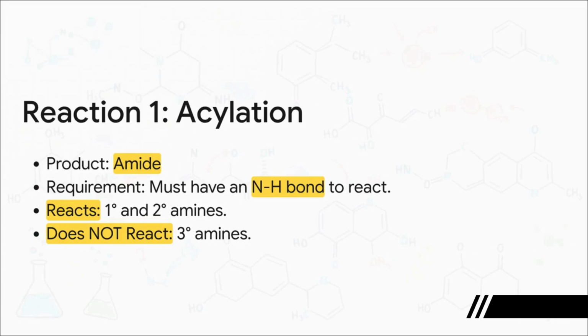Now, the key thing to remember, the only thing really, is that for this reaction to work, the amine must have a hydrogen atom attached to its nitrogen. That's the non-negotiable rule. So primary and secondary amines, they've both got at least one NH bond, so they react just fine. But what about tertiary amines? No hydrogen on the nitrogen, so they completely fail this test. They do not react. This is a super important point for identification questions.